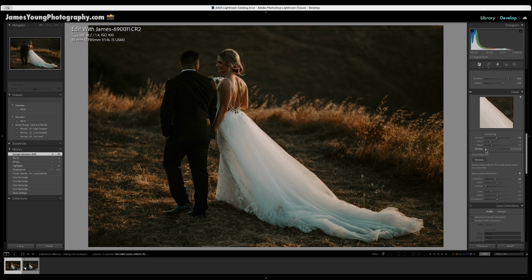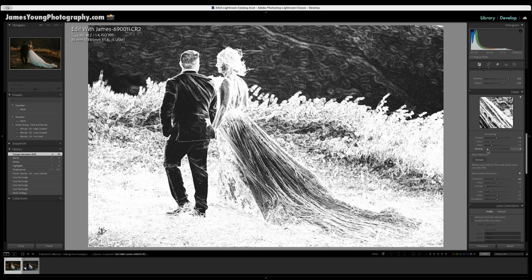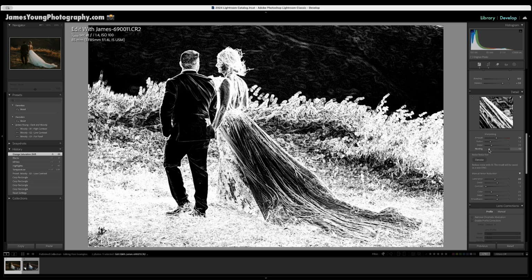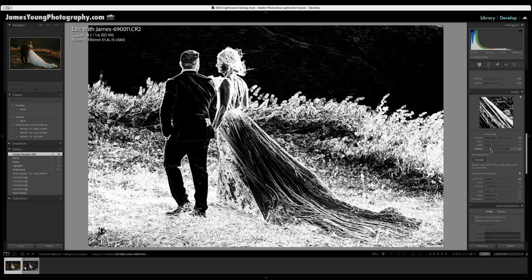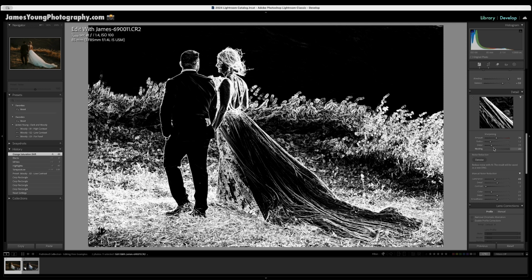But if you press and hold Option on your keyboard, and if you're on PC, that's Alt on your keyboard, and then you click and drag, all of a sudden crazy things start happening. You're going to start clicking and dragging, and certain things are black, certain things are white, certain things are kind of gray, and a little bit in between. What's happening here? This is a visual representation of the sharpening that's going to happen once you finish making your adjustment, meaning it's showing you what the mask is going to do.